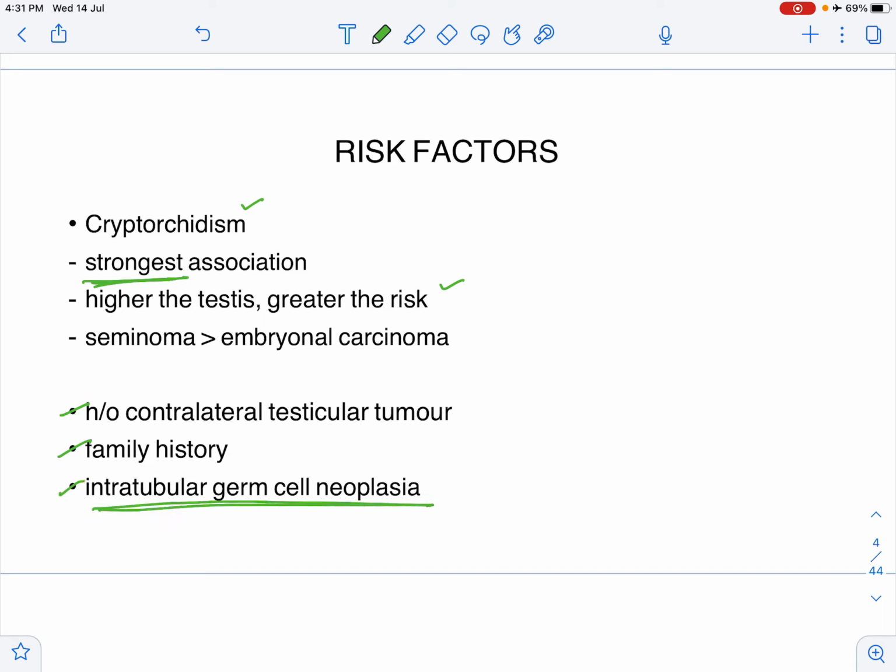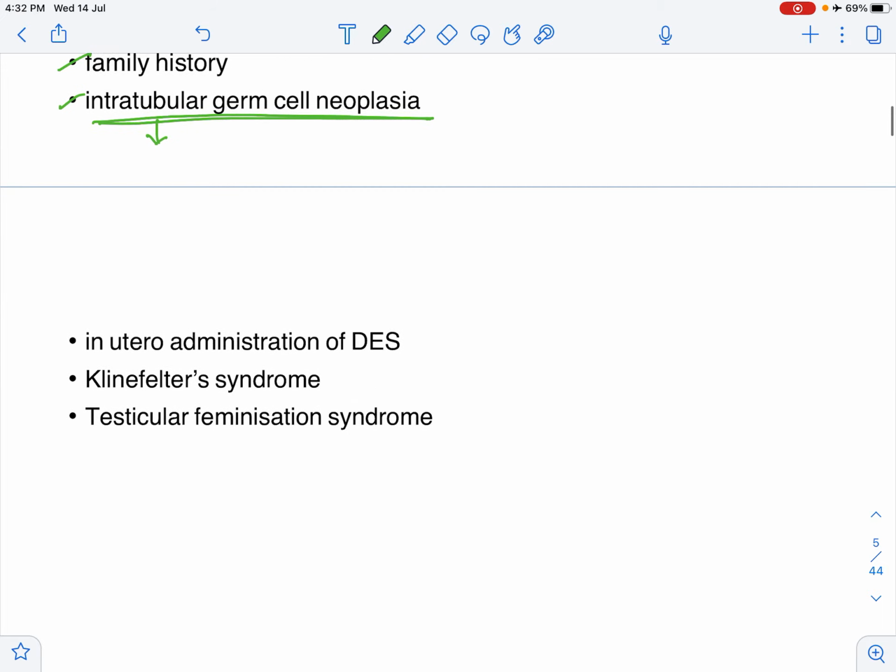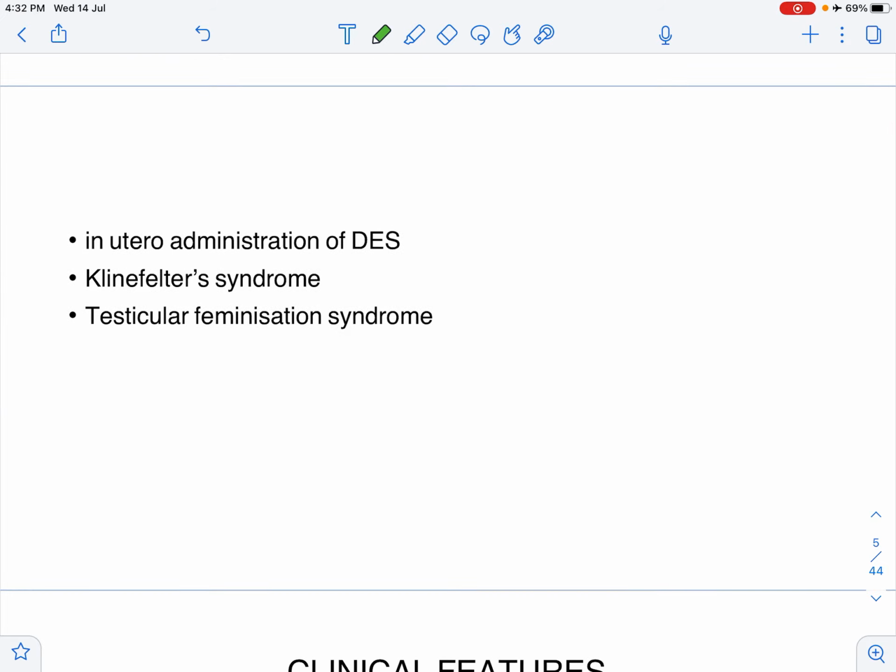This intratubular is nothing but inside the seminiferous tubules. If in the seminiferous tubules there is a germ cell neoplasia, then those patients are at risk of developing a testicular tumor when they grow up. Another risk factor is a history of in utero administration of diethylstilbestrol. Diethylstilbestrol is an estrogen which was earlier prescribed to women for various obstetric conditions. It is no longer given. But a woman who has taken diethylstilbestrol during pregnancy, and if she is carrying a male child, that male child has a risk of developing a testicular tumor when he grows up.